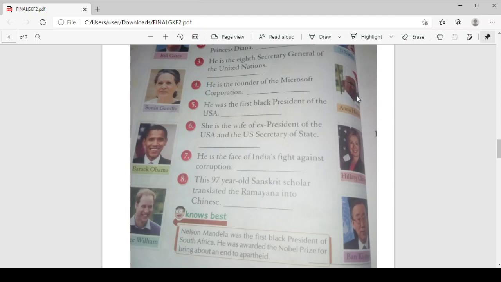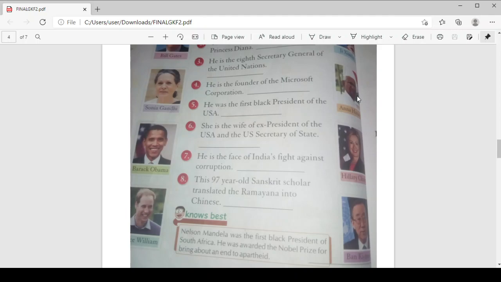Then to save myself, I give some money to the person. That time I am doing corruption to save myself. Different types of corruption are going on in different areas, and to stop that, Anna Hazare fights against it.